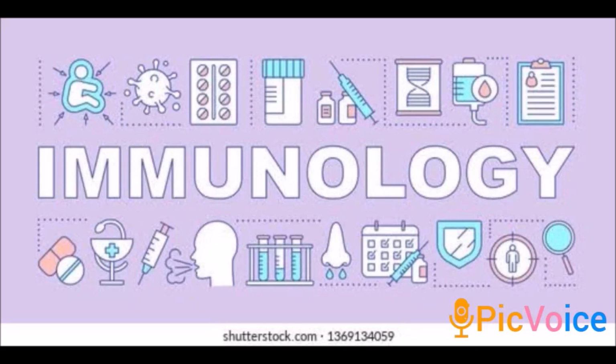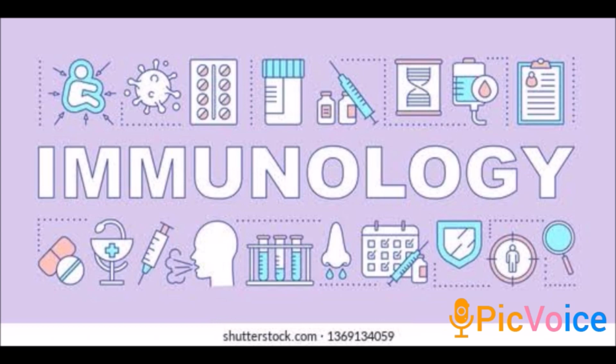Next is immunology. It is about the immune system. When we are affected by any disease or infection, how does the body resist the various diseases?